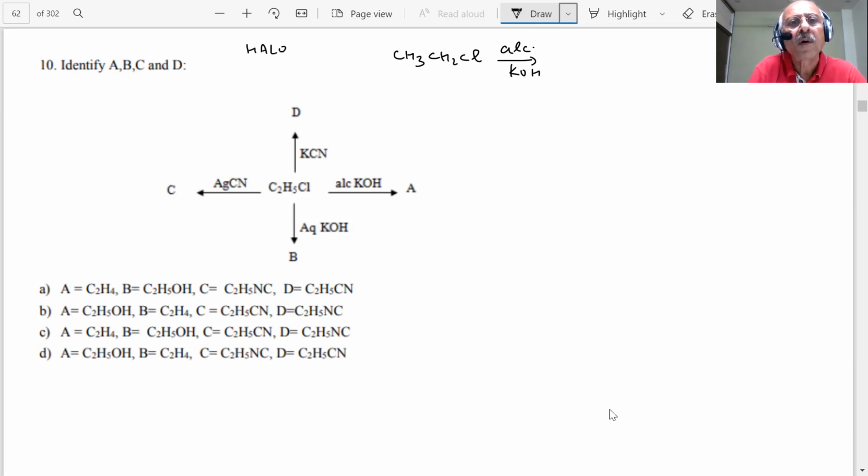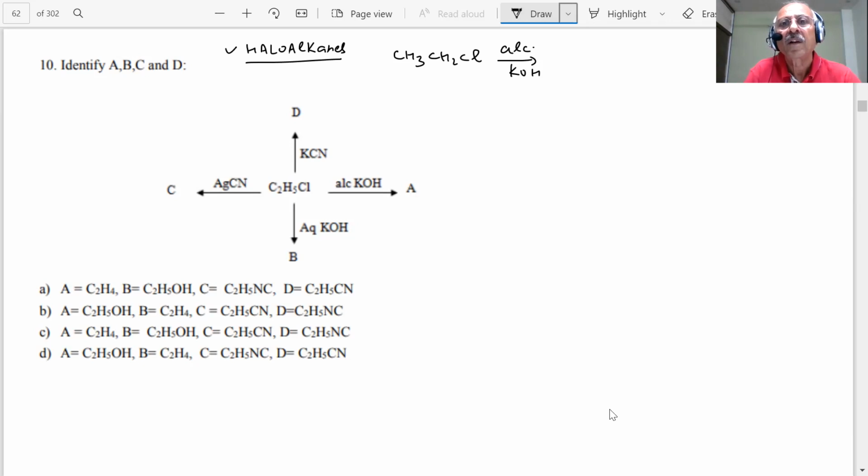Hello, haloalkanes and haloarenes. This is a very important topic because from this we can synthesize a large number of organic compounds, as a basic thing. It is a convert factor to convert it into other compounds. Now, what is the reaction which I am talking about?